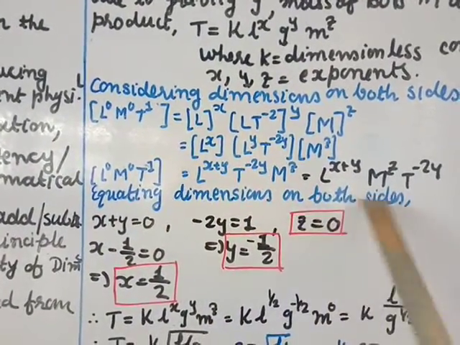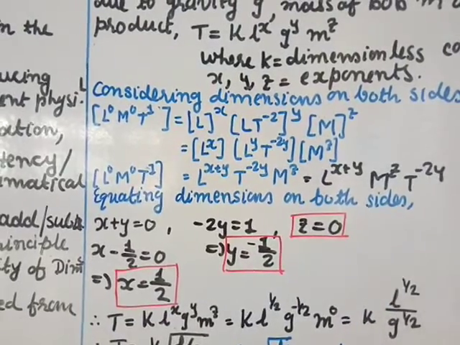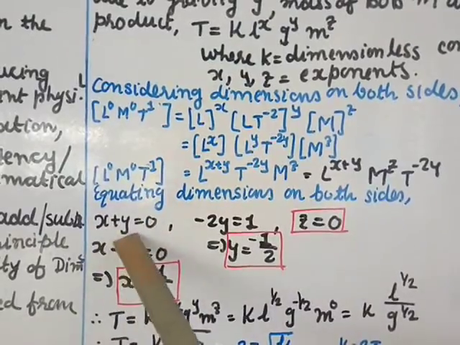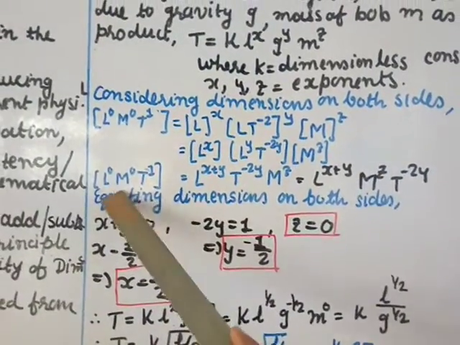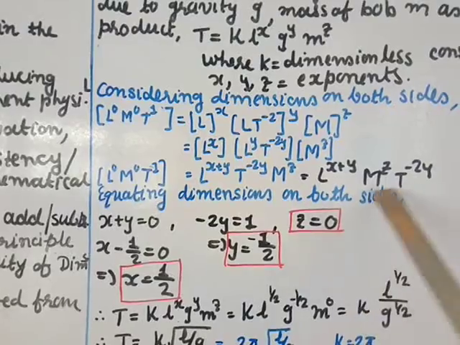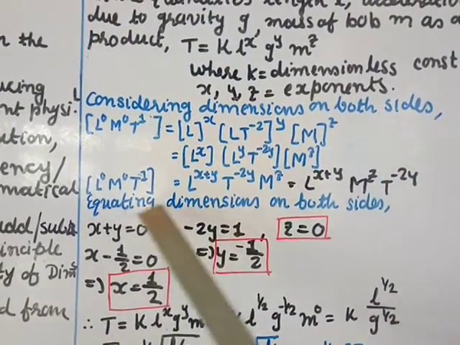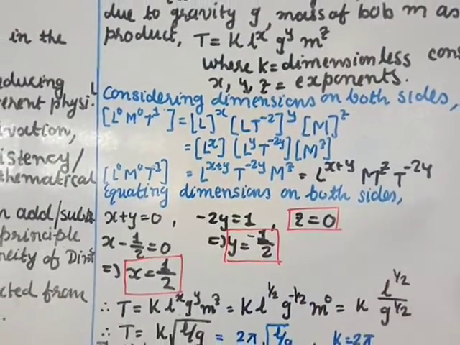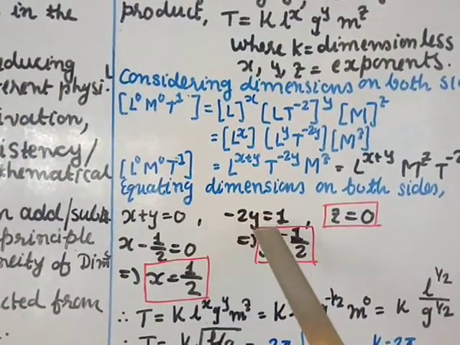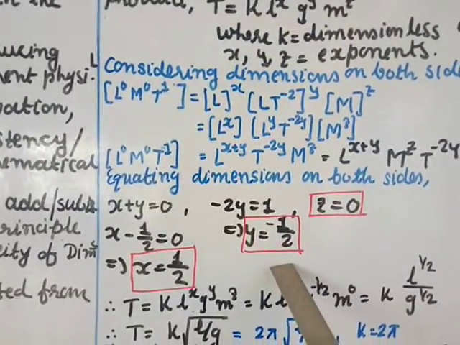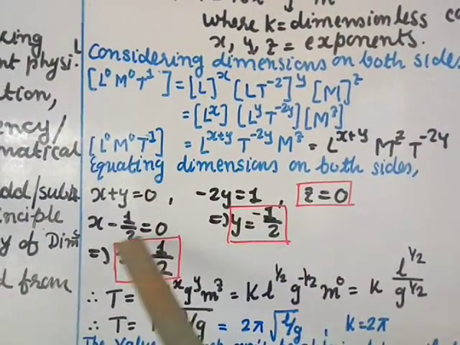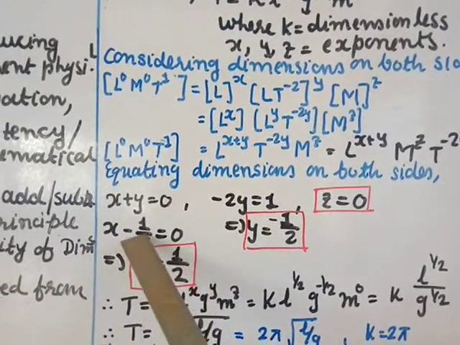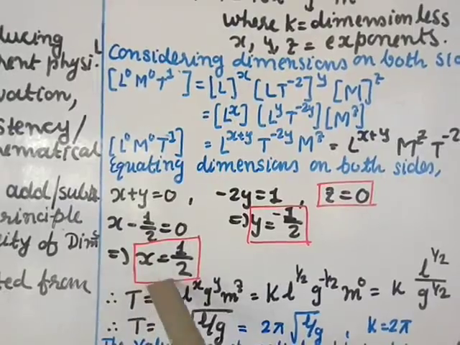Equating dimensions on both sides. Dimensions means the powers, so we equate both sides. For L it is x plus y, and here 0, so x plus y equal to 0. For M it is z, and here 0, so z equal to 0. Here T's power is minus 2y, and on the left T power is 1, so minus 2y is equal to 1. The z value is 0. From here, transferring the 2 to the denominator, y is equal to minus 1 by 2. Putting the y value as minus 1 by 2, you get x minus 1 by 2 equal to 0. Transferring minus 1 by 2 it becomes plus, so x equal to 1 by 2.